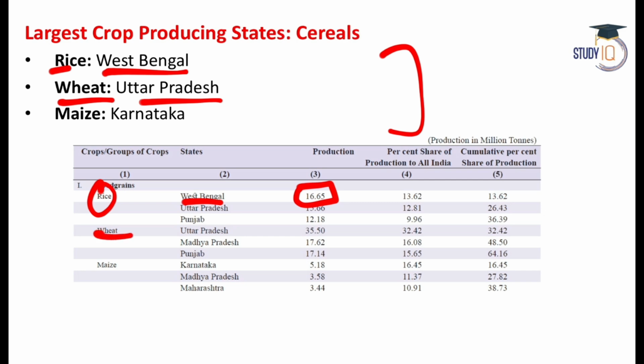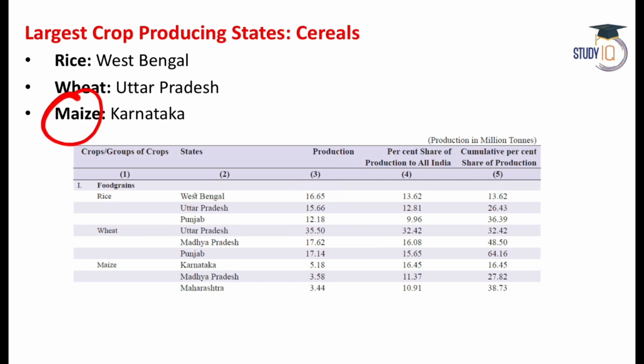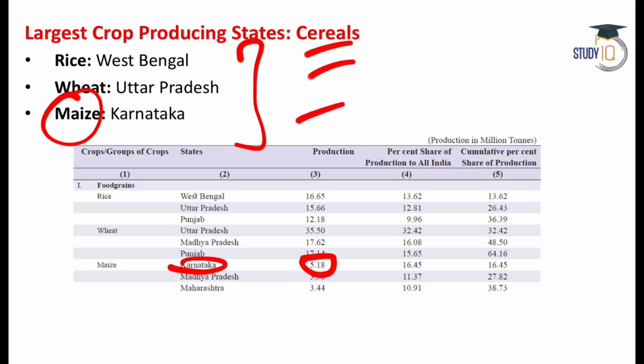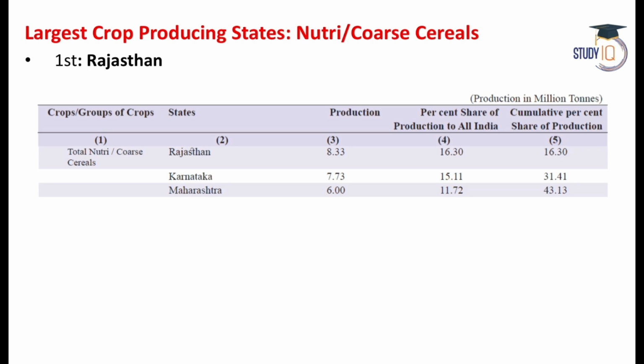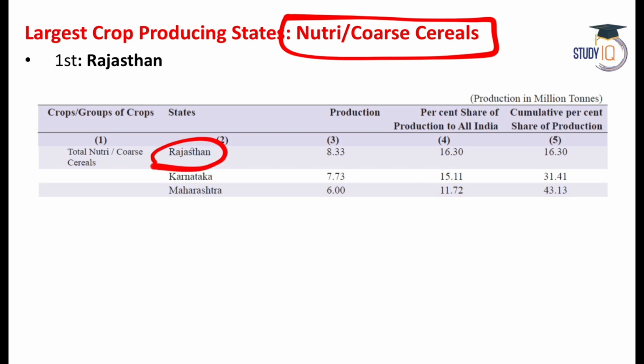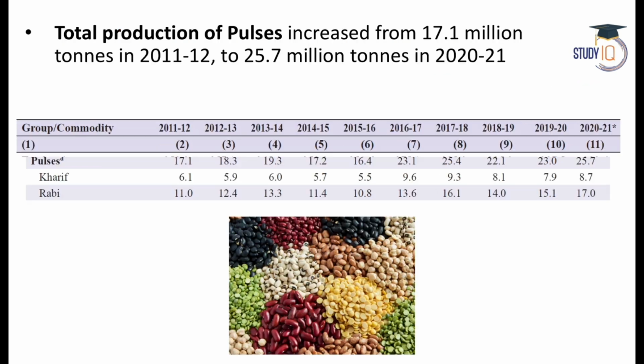Wheat, UP is number one. Here you can see, UP is number one by quite some distance. You can see second position is Madhya Pradesh in wheat, and UP is almost, in fact, more than double of that. And when it comes to maize, Karnataka is number one. It produces 5 million ton of maize. So these are the top producers for rice, wheat, and maize according to the economic survey of 2022. Let's talk about the total first. If you include all the nutri or the core cereals, then number one is Rajasthan, with 8.33 million ton of production in the financial year 21.